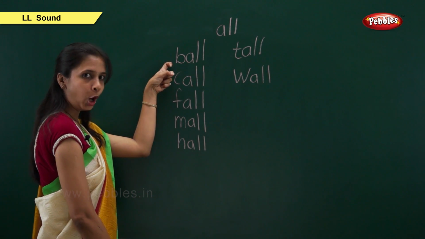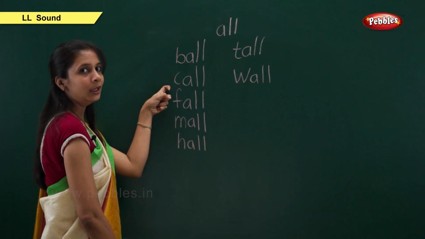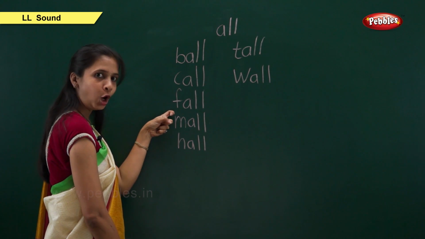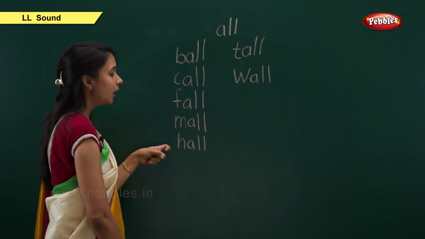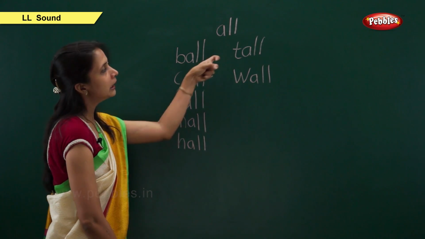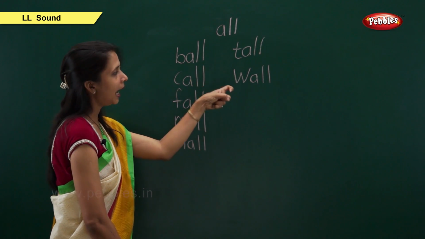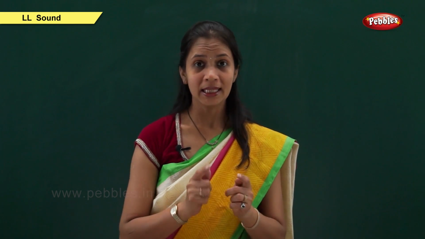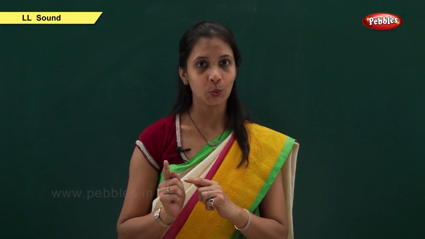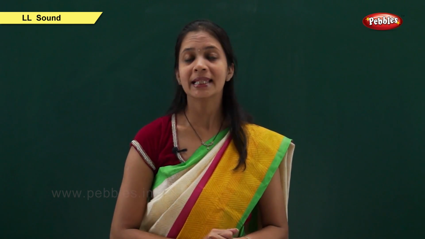Now we will repeat. B, all, ball. K, all, call. F, all, fall. M, all, mall. H, all, hall. T, all, tall. And W, all, wall.